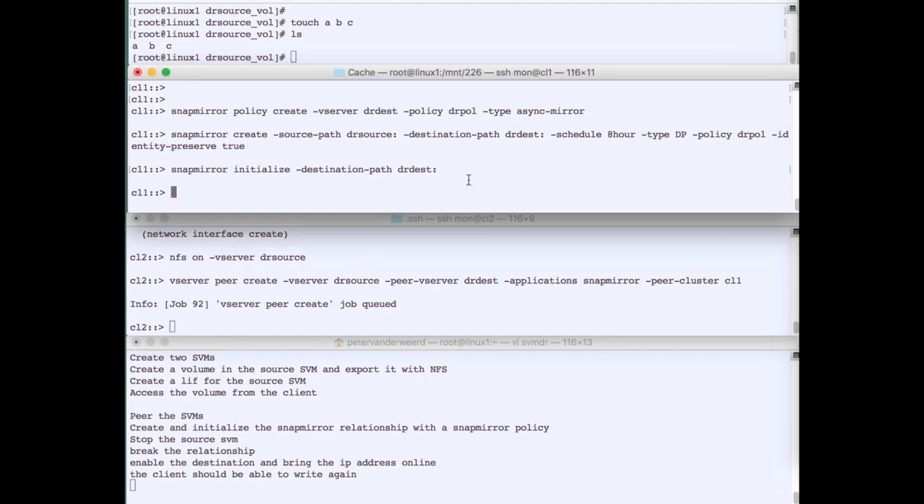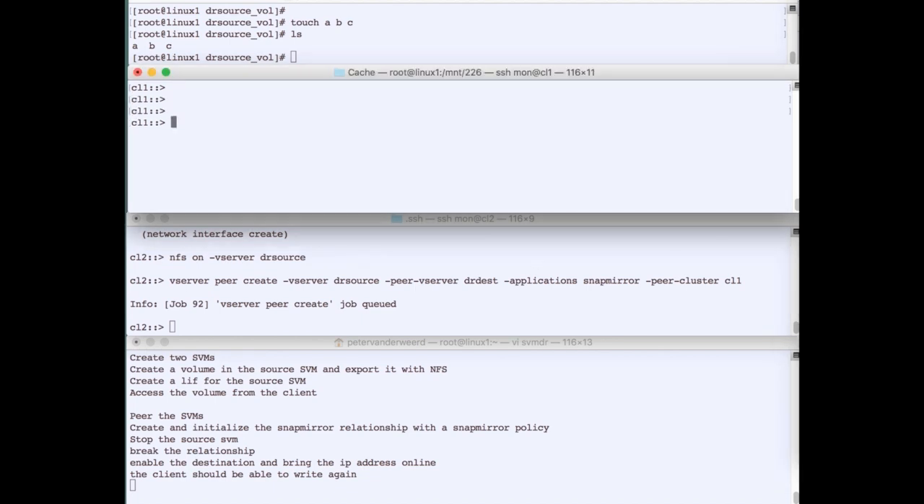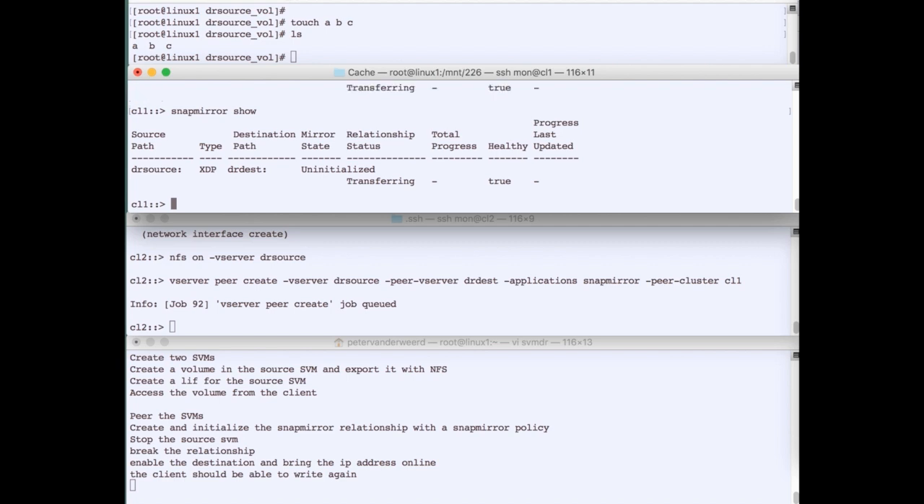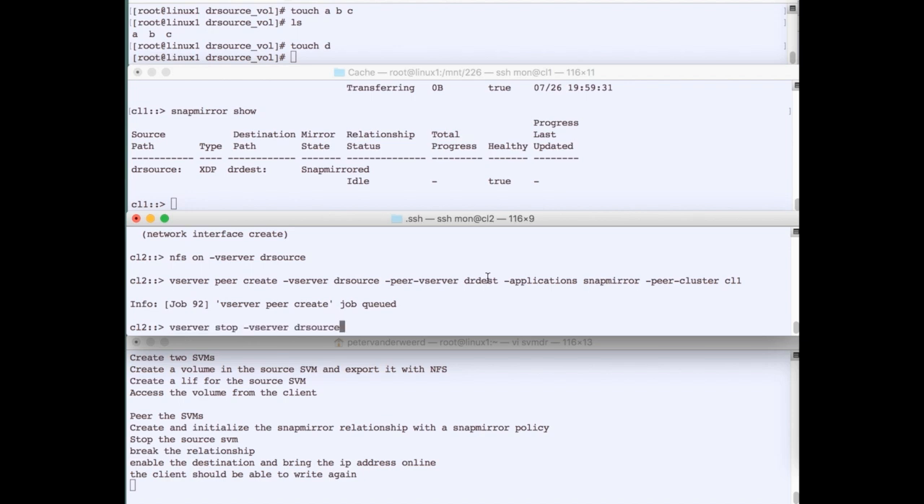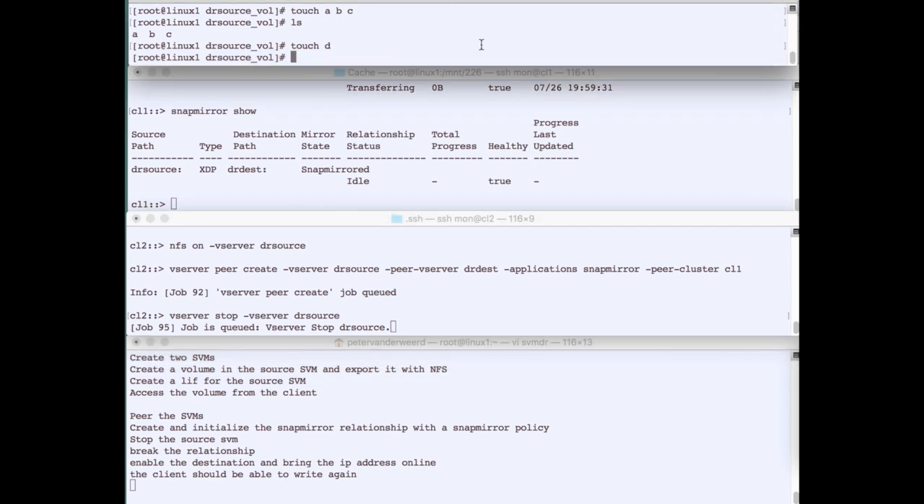including the networking. Then we initialize the relationship, and now that particular volume will have to be replicated to the destination SVM. So we can simply check the transfer of the relationship, and you see it's uninitialized, still transferring, and it's healthy. And after some time we check again and we see that the SnapMirror relationship is idle. As you see, I created file D as well. That file will not be on the destination volume until there is a next update, but that will only be in 8 hours and we're not going to wait for that long.